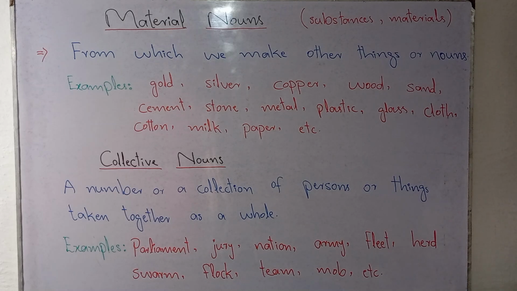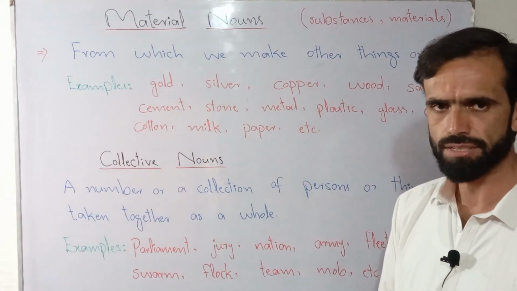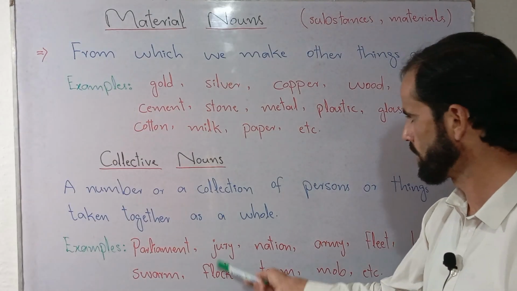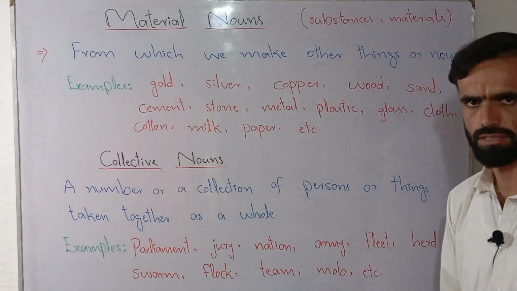Next one is herd. Herd is a collection of sheep, or a collection of goats. Swarm. Swarm is a collection of bees taken as a whole. Next word is flock. Flock is also a collective noun, and flock is a collection of birds.